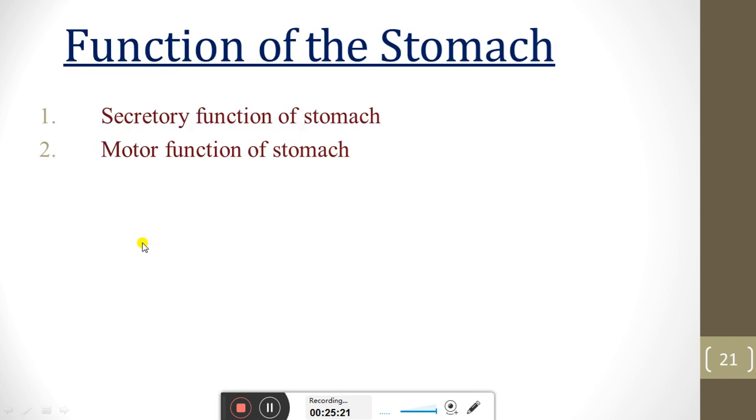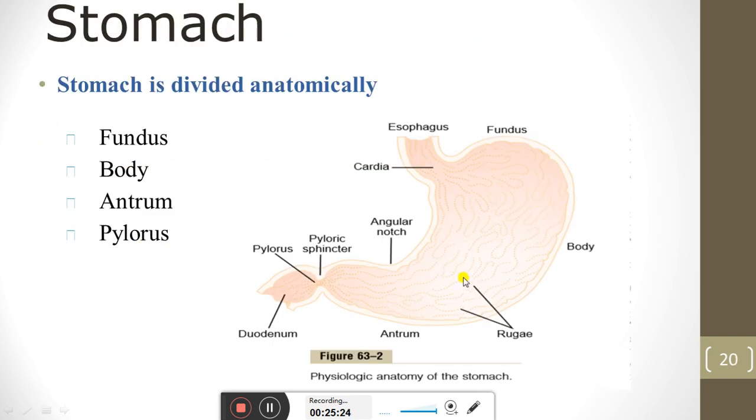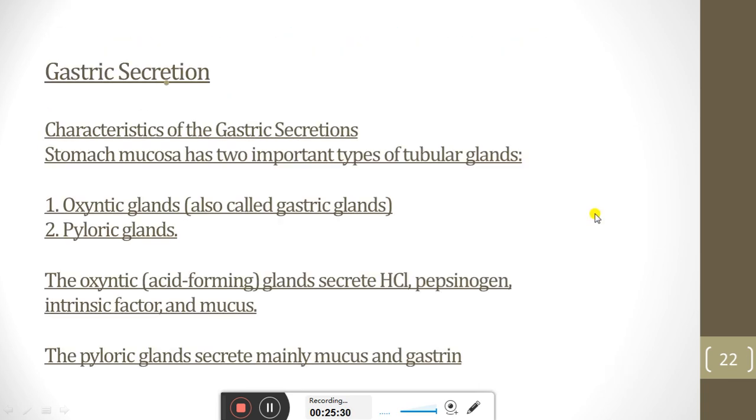The secretory function of the stomach involves basically two types of glands. We see in the stomach there are two types of glands which are involved in digestion: the oxyntic gland and the pyloric gland. The oxyntic gland will secrete HCl, pepsinogen, intrinsic factor, and mucus, and the pyloric gland will secrete mainly mucus and gastrin.